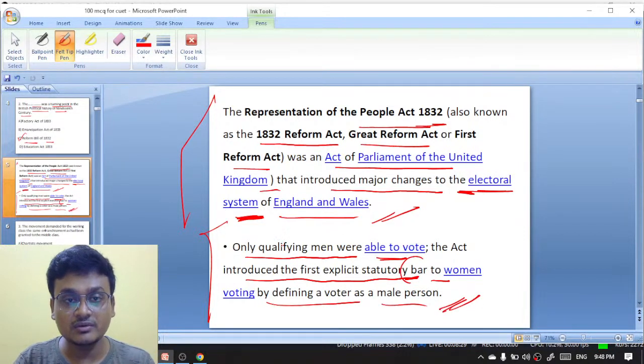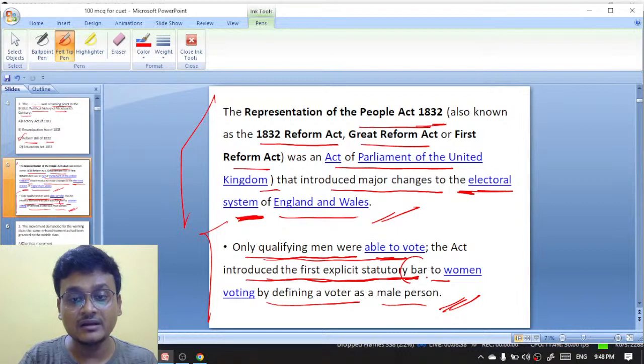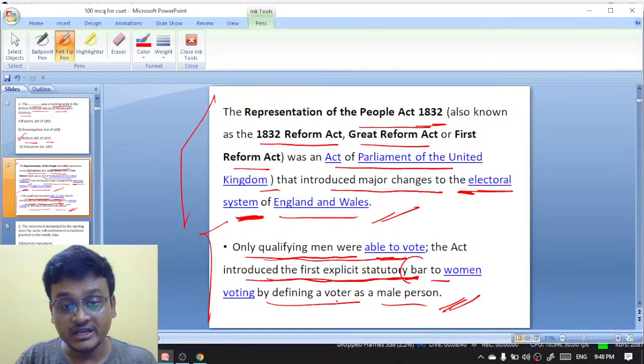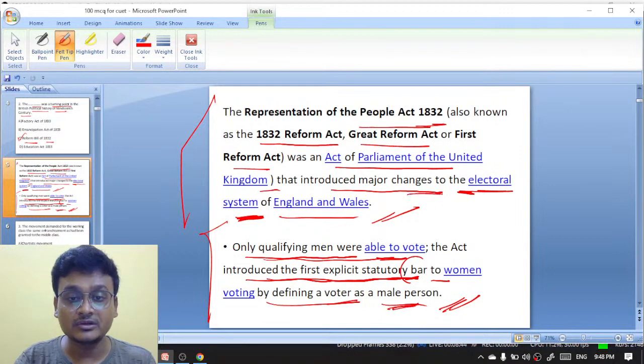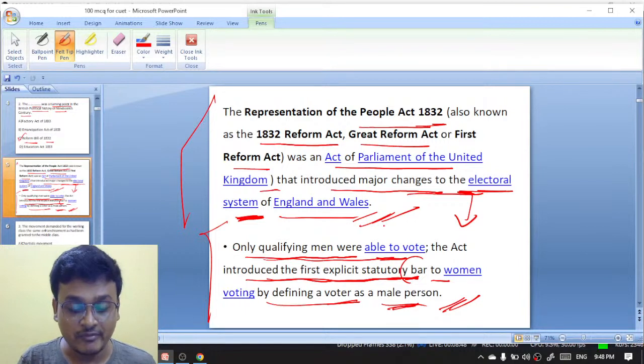So this was the consequence of the 1832 Act: only qualifying men were able to vote, the act introduced the first explicit statutory bar to women voting by defining a voter as a male person, and it introduced major changes to the electoral system of England and Wales. This is the First Reform Act of 1832.